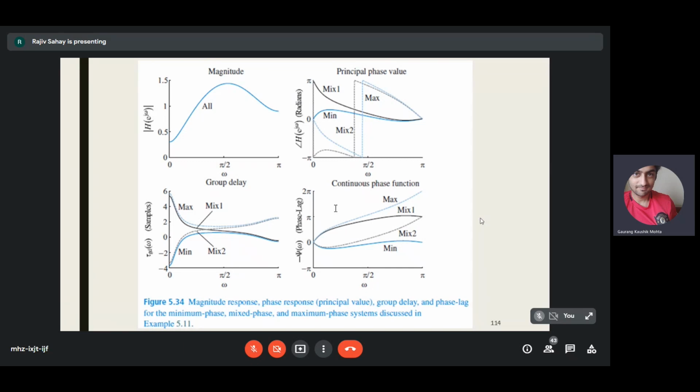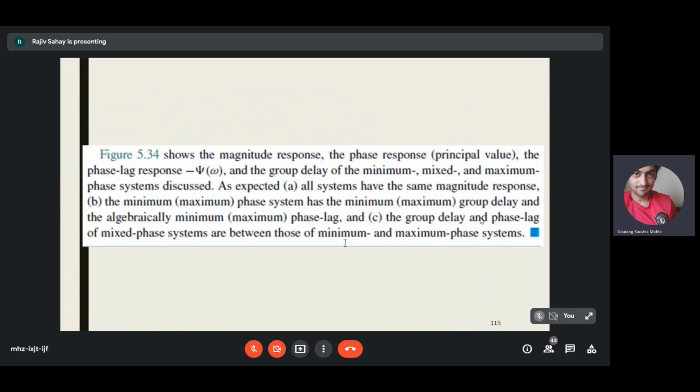All of them have the same magnitude response. So this is the summary.